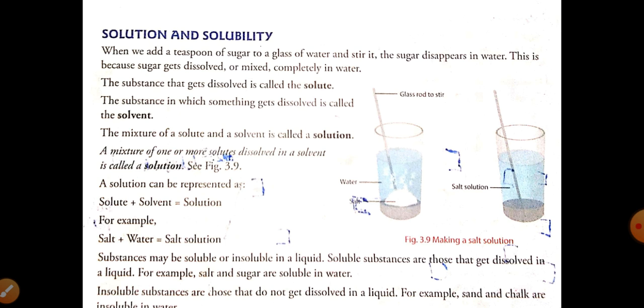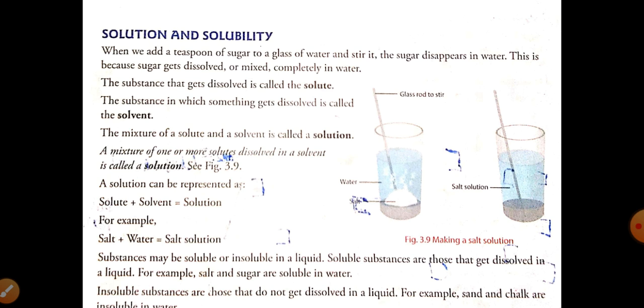So what is the proper definition of a solution? A mixture of one or more solutes. Here we have taken sugar, but if we want, we can add salt also, so we can dissolve more than one solute in a solvent. So the mixture of one or more solutes in a solvent is called a solution.